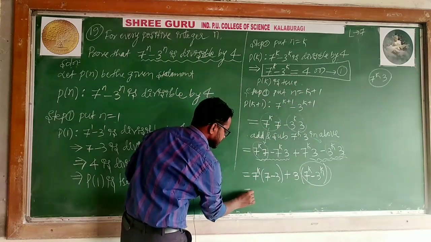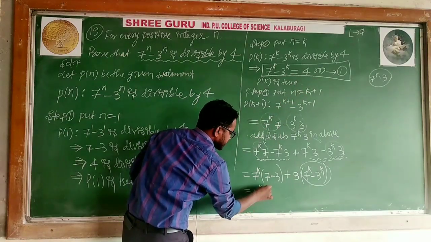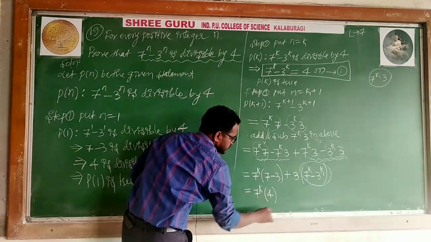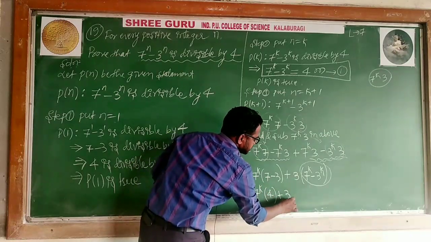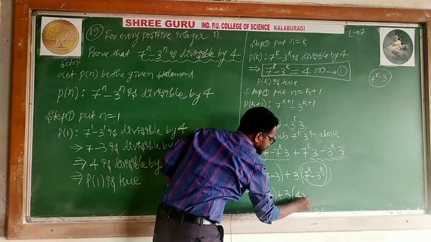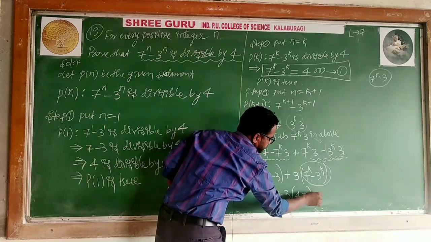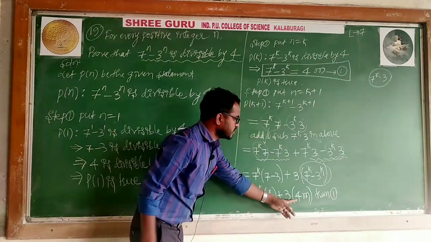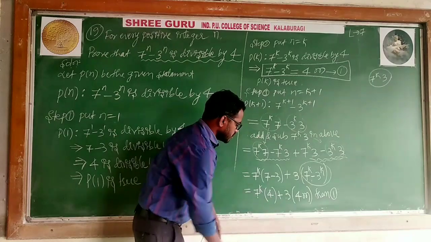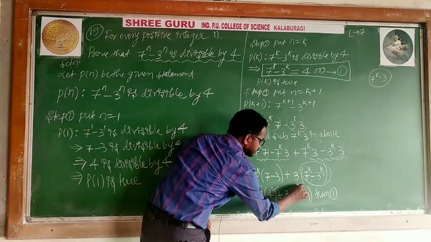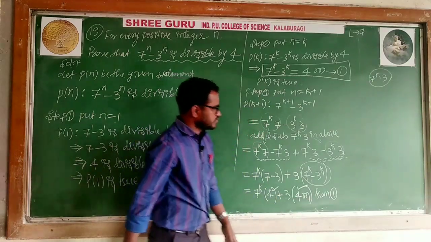I can say 7 to the power k into 7 minus 3, that is 4, plus 3 into this bracket, what is it? 4m. Where is it 4m? From equation 1. 4m is from equation 1. What is common here? Can I say this is common? 4 is common.